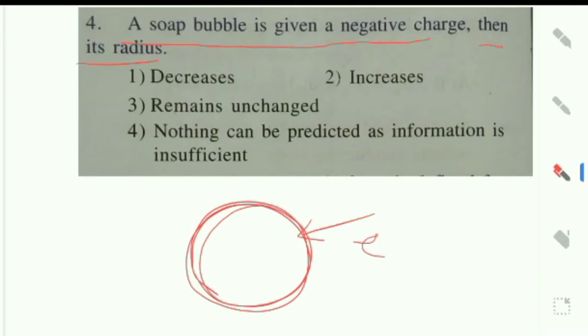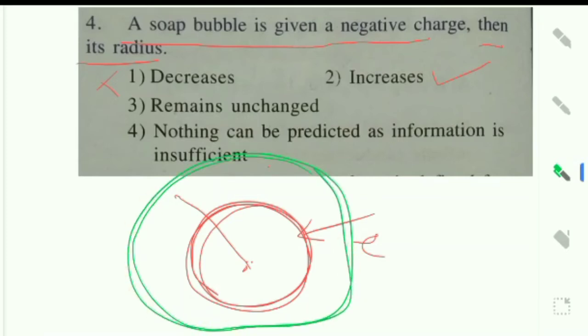Option 1, the radius decreases. No, when electrons are given to the soap bubble, the bubble will increase, so the radius also increases. The first one is wrong, the second one is right. Radius unchanged: no, if the bubble is increasing, automatically the radius also increases, so the third one is also wrong.